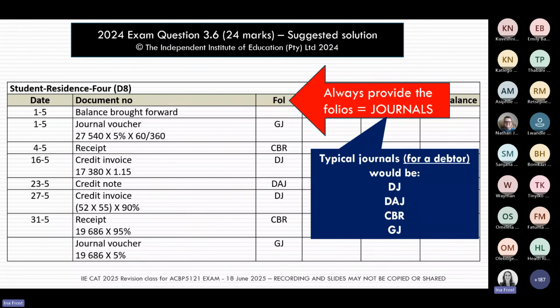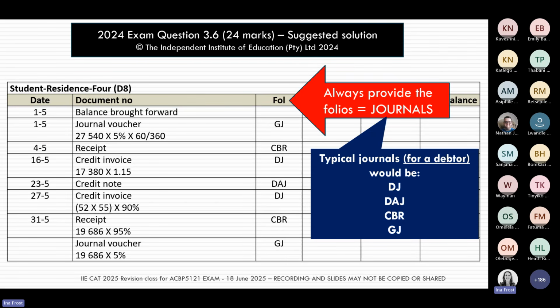Right, so now we've got our document numbers in. The next column is for our folios. What do we mean again by folios? By folios, we mean in which journal did you find this transaction? And when we talk debtors, we're really talking about four journals.